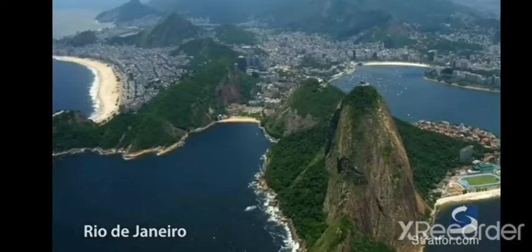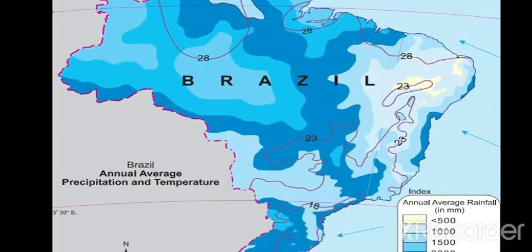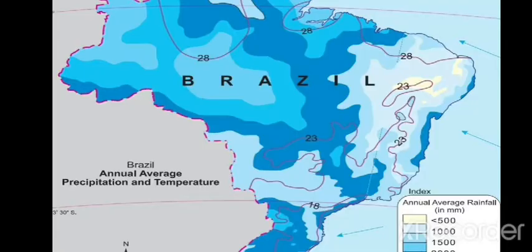Rio de Janeiro is a coastal part of the country, but it is well situated and well populated. Now we'll go through many questions using this picture, so you have to recall all the things which I am going to teach from this picture.